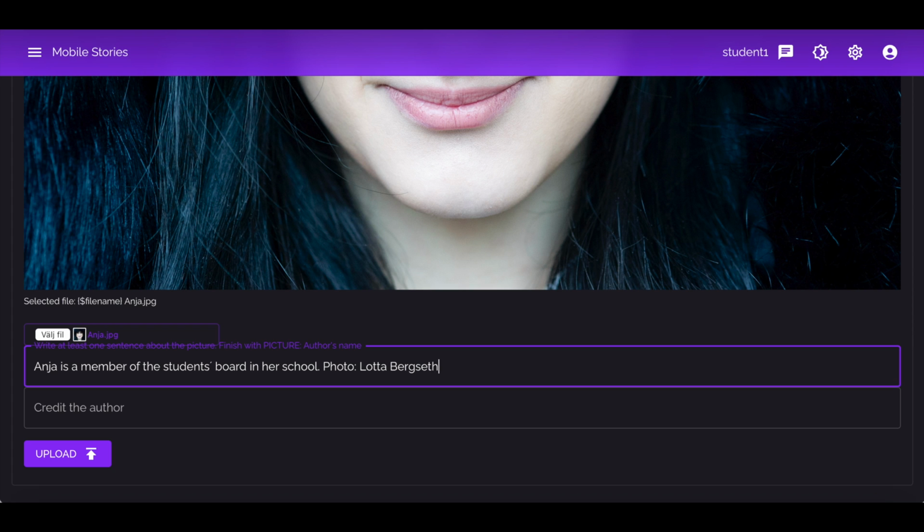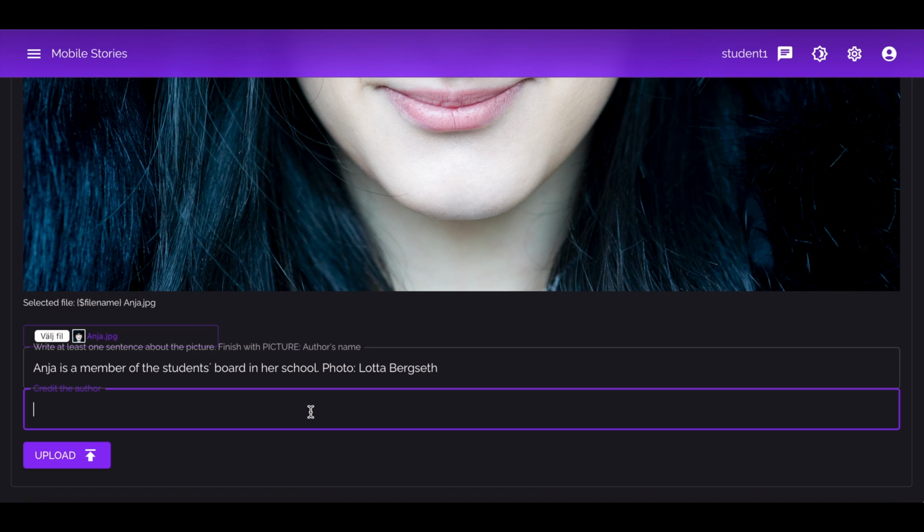Even if the image is free to use, you need to add the name of the person who took it. However, it is always safer to take your own photos or use your illustrations. This way, you can be sure that the picture has not been manipulated or taken out of context. Click Upload and then go back. Now you can pause the video again and take time to test this.